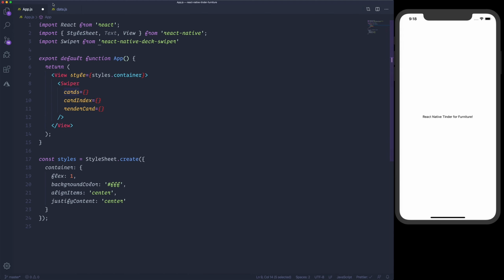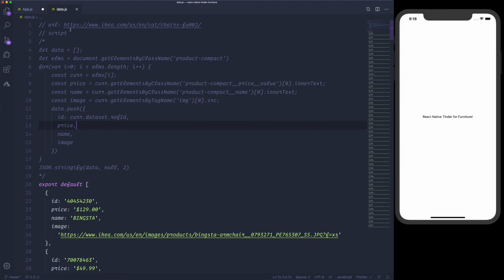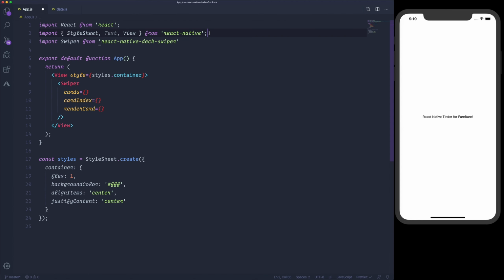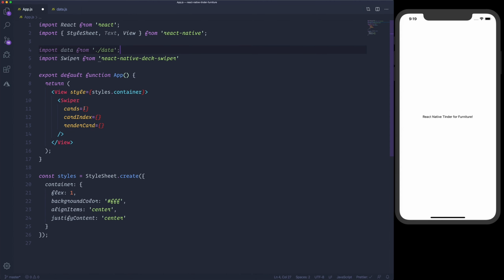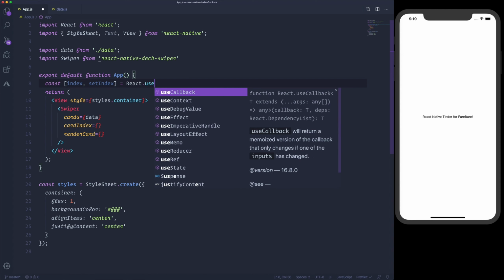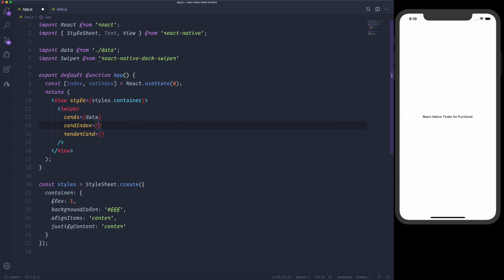And for the cards, I'll be using some data that I've already grabbed from the IKEA website. There is this script that will scrape all the pages and will output this collection of items that will have an ID, a price, a name, and an image URI. Let me also import data. For the cards, I would like to use the data. For the card index, I would like to create a state index and also the set index from React useState, and we will start from 0 and also pass index.